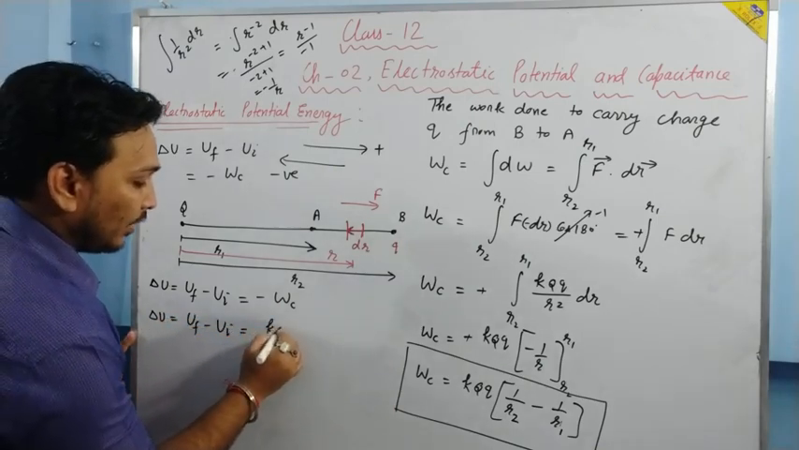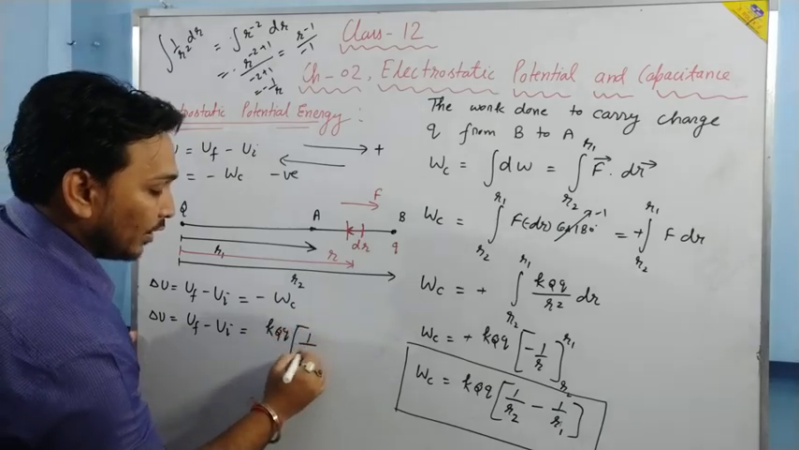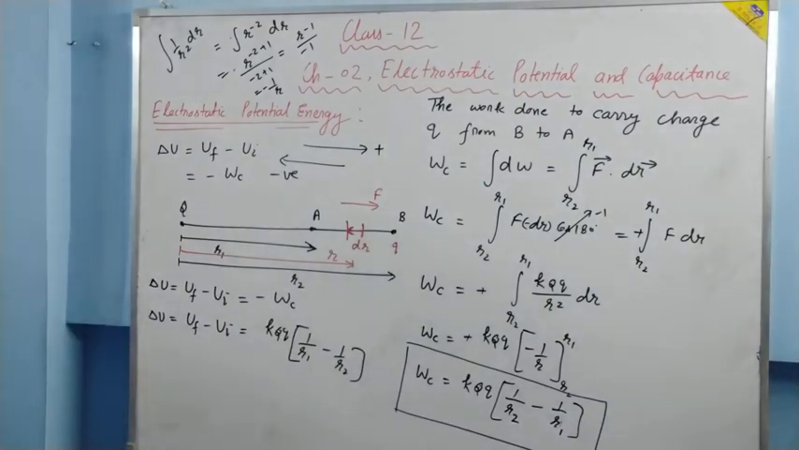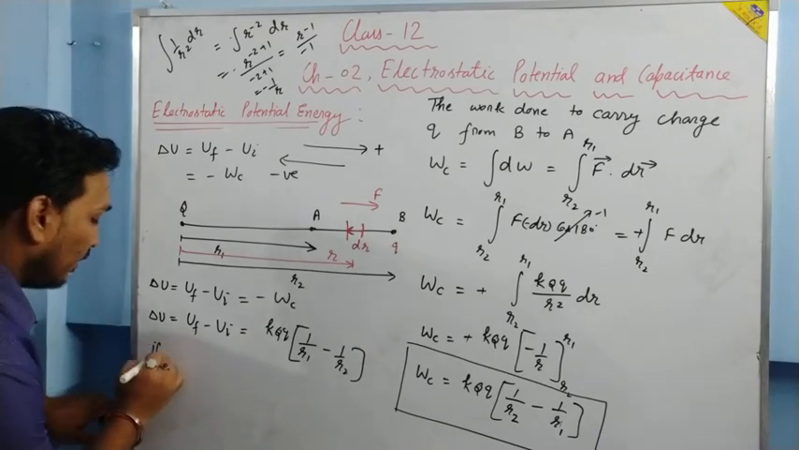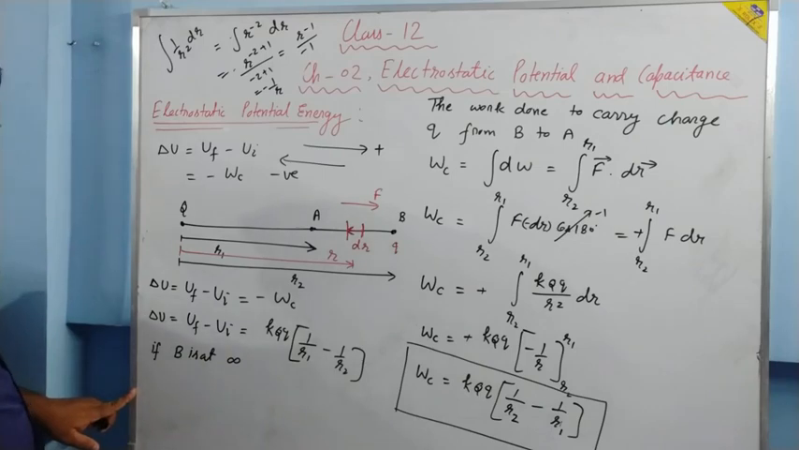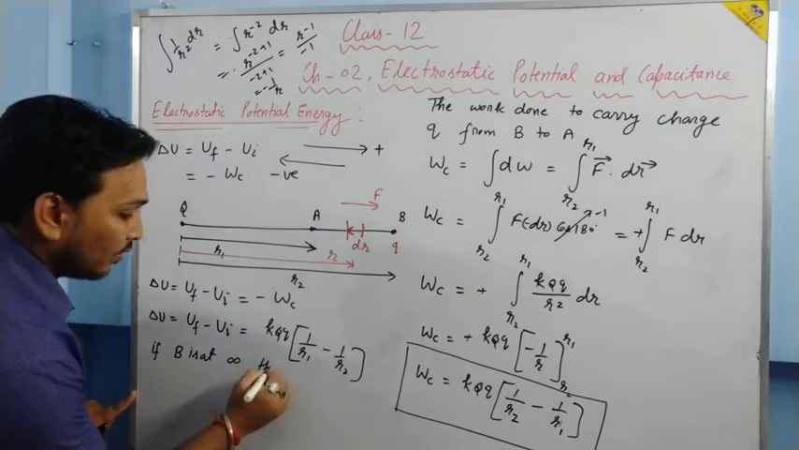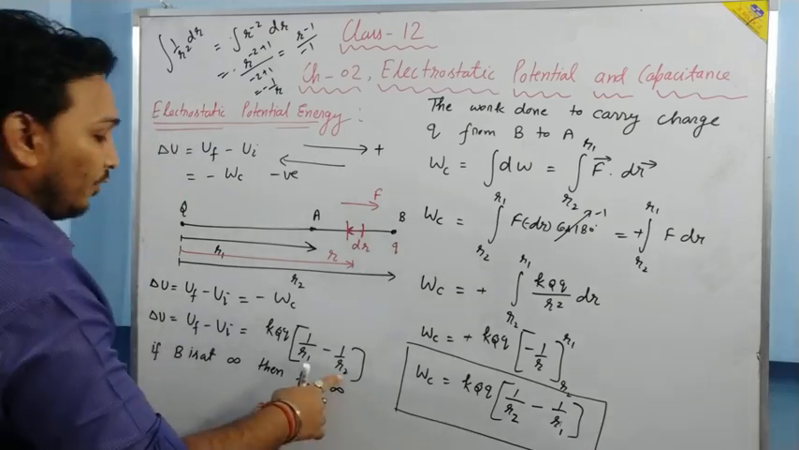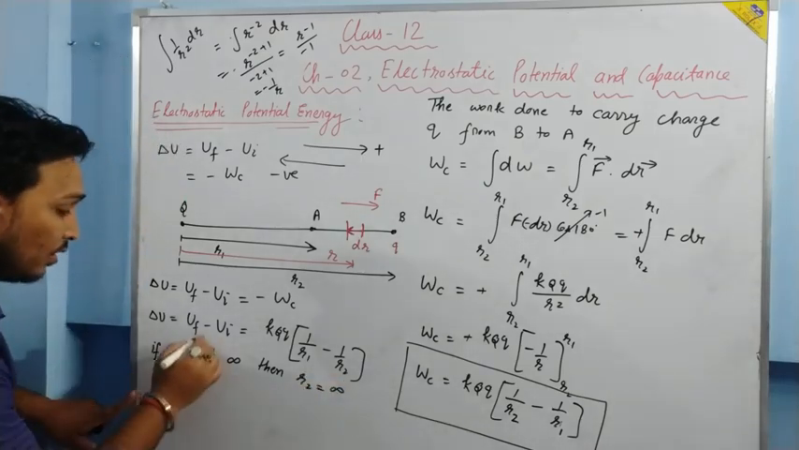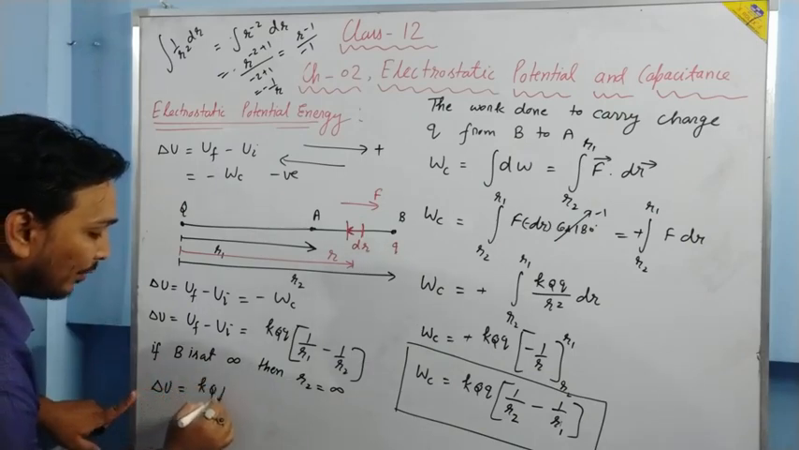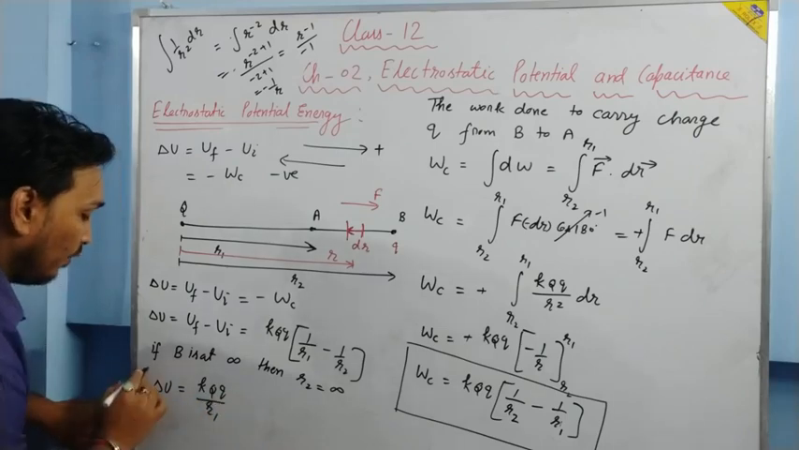It will become KQq. Inside the bracket it will be 1 upon R1 minus 1 upon R2. Now, if B is at infinity, then R2 is infinite. And if R2 is infinite and you put that over here, then the change in potential energy comes out to be KQq upon R1.